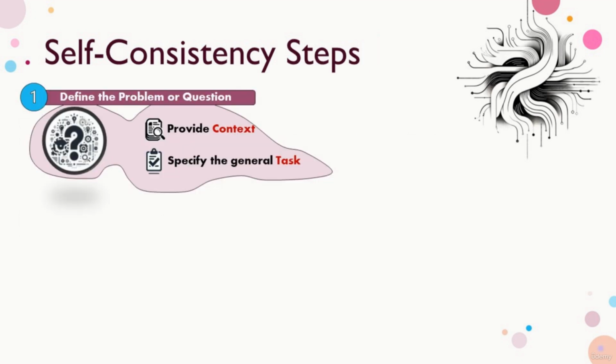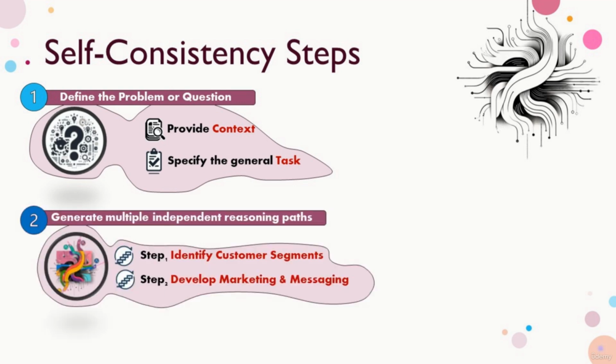Let's summarize the elements we provided to the language model in a self-consistency prompt. The first step is to define the problem or question by specifying the context and the general task we want the large language model to solve. In our example, we provided a clear context together with a specific task for the LLM to solve. We then instructed the LLM to generate multiple and independent reasoning paths by identifying various customer segments and develop marketing channels and messaging for each segment.